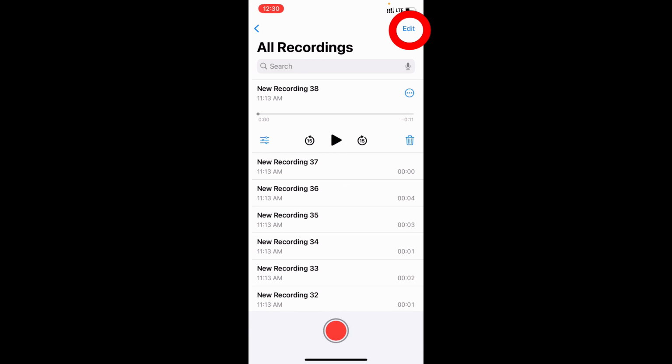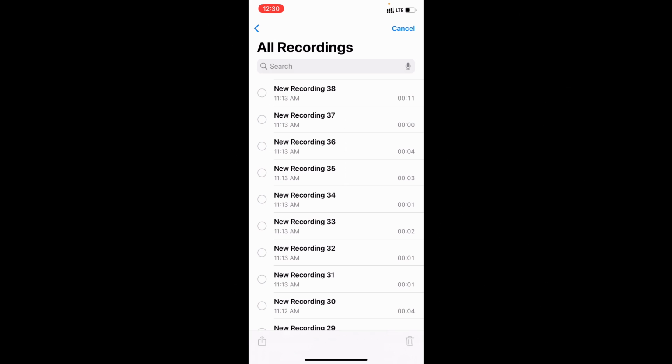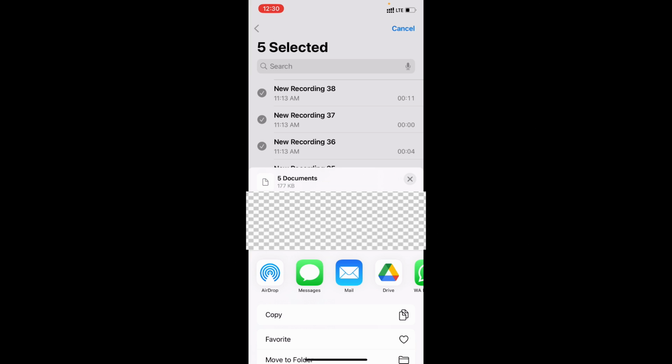and just click edit and select the voice memo you want to move. Let's select this file, and at the bottom you can see the share button. Just click that. Then if you installed Google Drive on your iPhone, you will see it here.